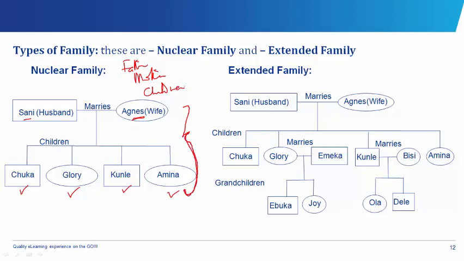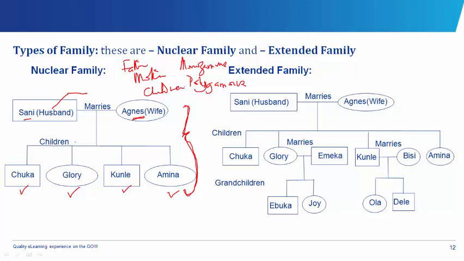So this nuclear family could also be divided into two. We have the monogamous and the polygamous. So the polygamous is when the man instead marries more than one wife.